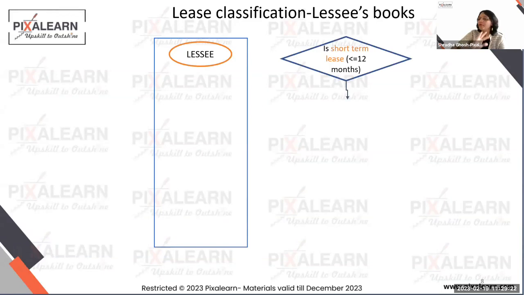See, so first thing to tell you is very simple. If you are a lessee, you have a choice to know whether you're talking about something which is short-term lease, extremely short-term lease. Now, I'll give you an example. In India, whenever we take a flat on rent, the law says that it should be not more than a year. So typically, we get into 11 months contract with our landlords, which is renewable after the tenure of 11 months. And that is up to the landlord and the tenant how they want to renew the contract. If it is a contract like that, which is less than 12 months in tenure, then US GAAP gives an option to all the lessees.